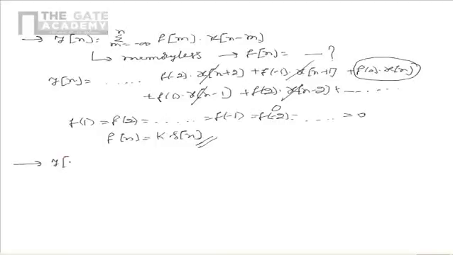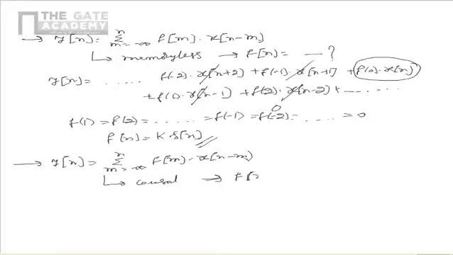Now there is another discrete time system given, which is of the form sigma m equal to minus infinity to n, f of m multiplied by x of n minus m. It's given that the system is causal. So for the system to be causal, find out the condition that should be satisfied on f of n.